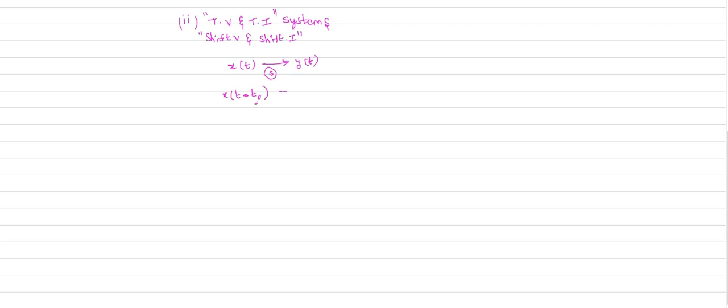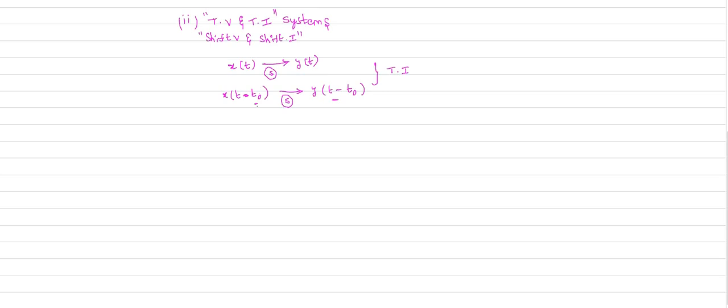If I produce a delayed signal and give it to the system, and you observe the same amount of delay in the output, that system is called a time invariant system, or a shift invariant system.